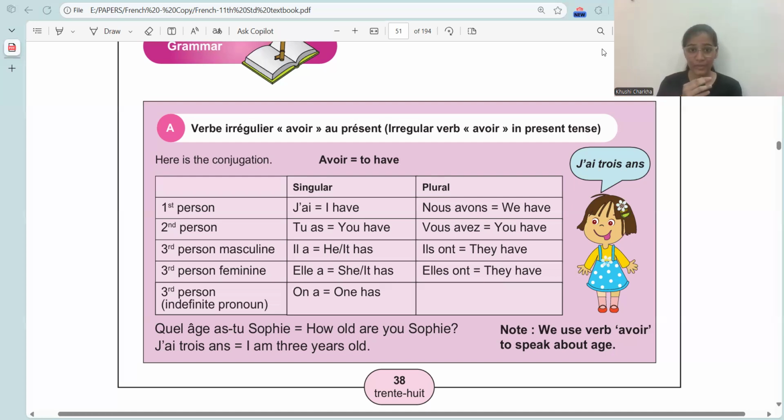So, the question for asking the age will also contain the verb avoir and it is inverted. While asking the question, we don't say, How old you are? No. We say, How old are you in English as well. So, in French also, tu as becomes as-tu. It is inverted and a hyphen is added in between. So, quel âge as-tu? Then answer is j'ai 3 ans. I am 3 years old.